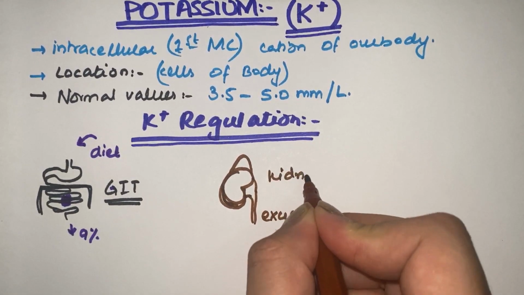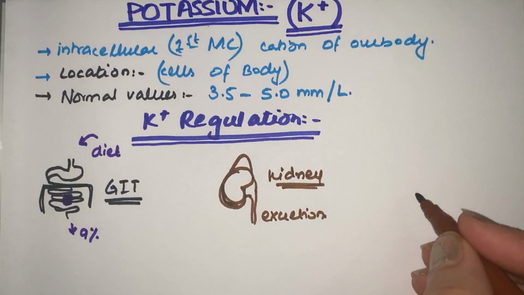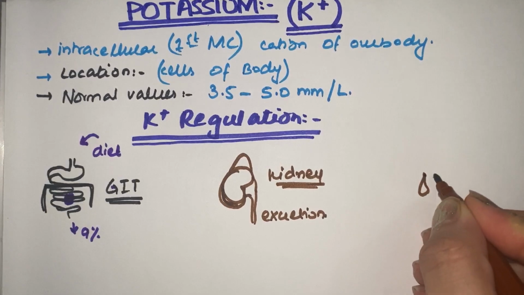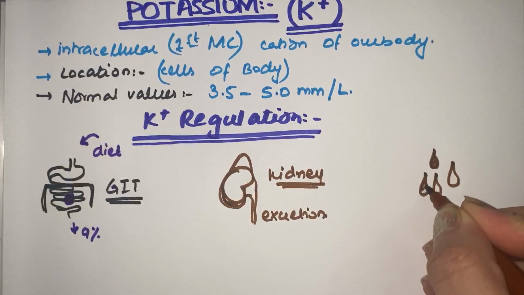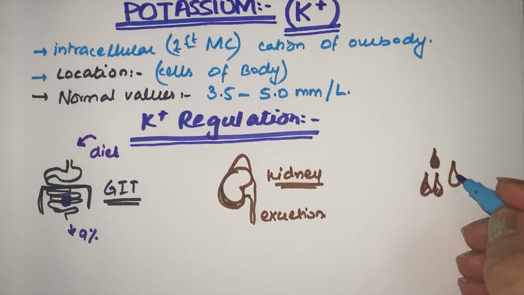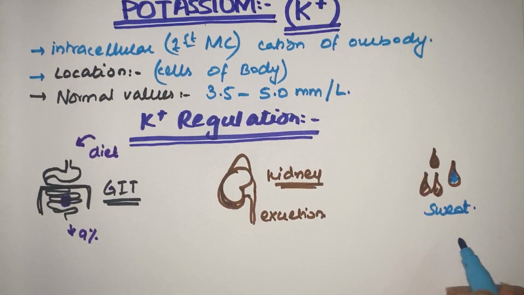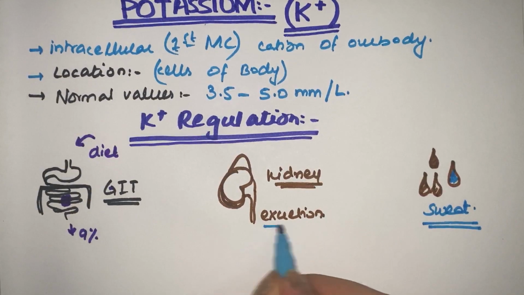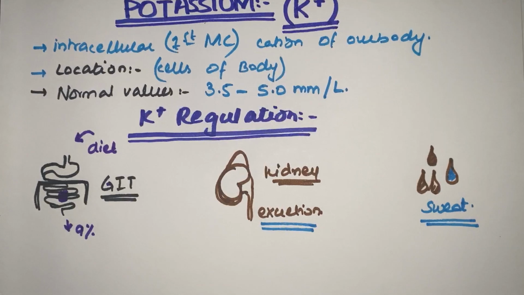And third, which is not an organ but a process, is sweat. Some of the potassium ion is lost through sweat. So a small amount is lost in the sweat. I've made these three.